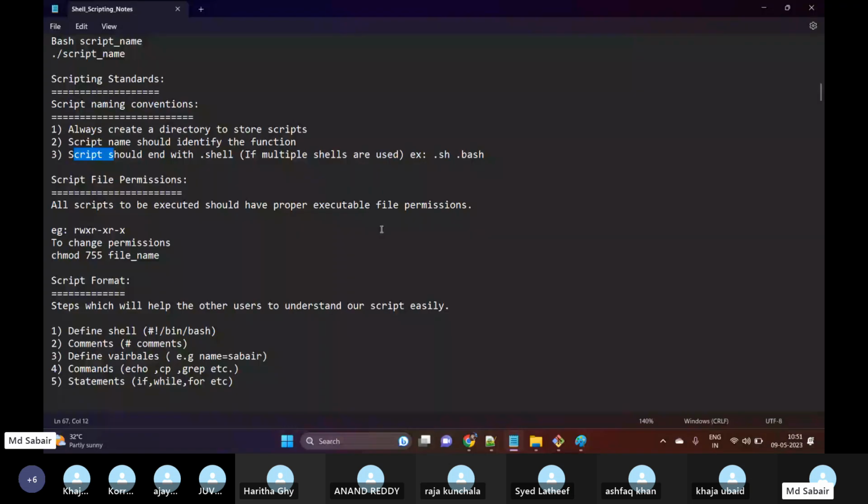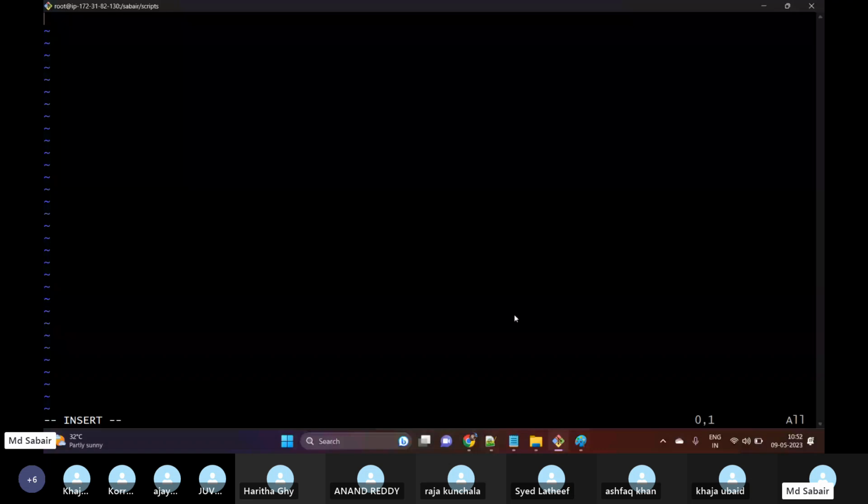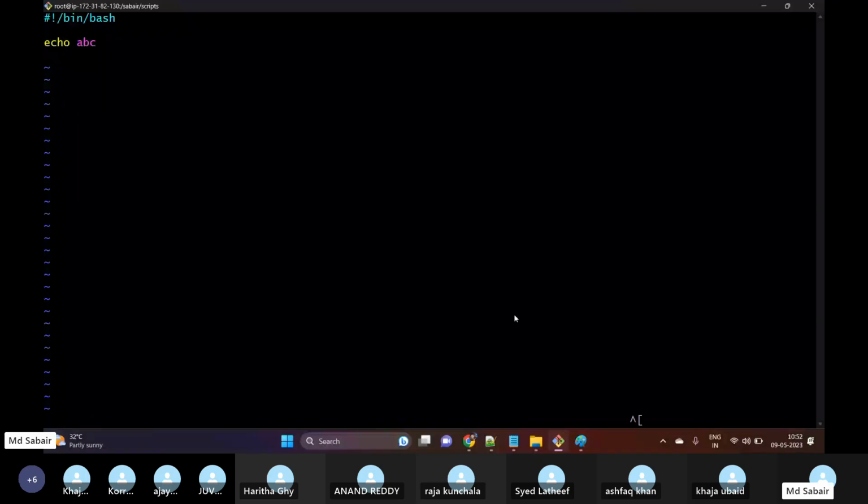And then all scripts to be executed should have proper executable file permissions. Basically 755 should be our file permissions. For example, let me create one more script. vi abc.bash, I'm using proper naming conventions. Hash exclamation slash bin slash bash, and then echo abc. This is also a simple script which is executing abc.